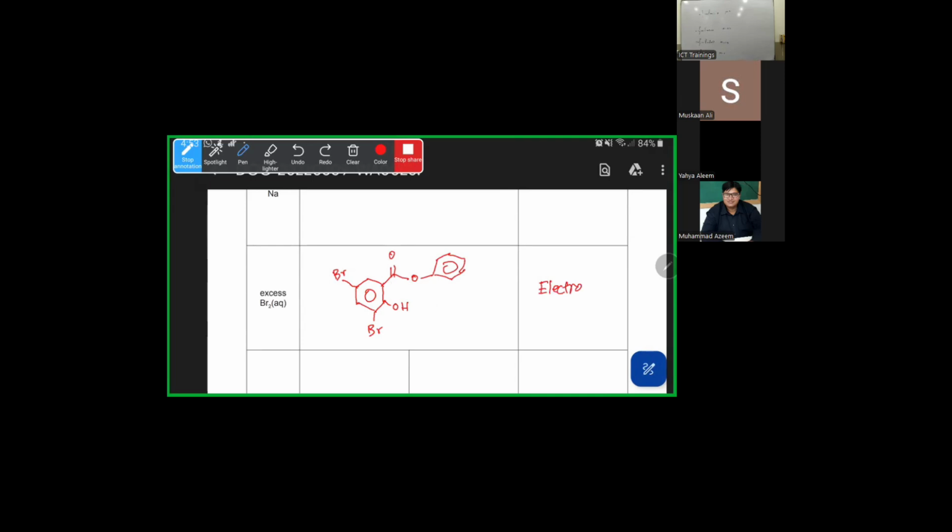Okay, so this is electrophilic substitution.